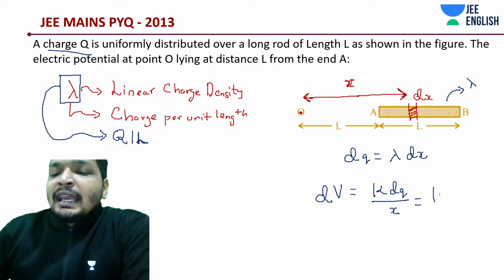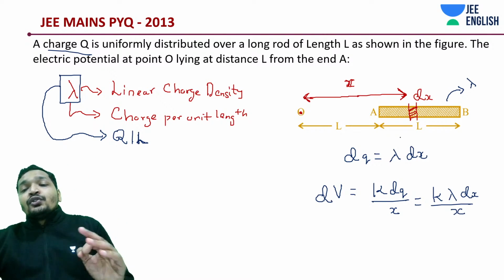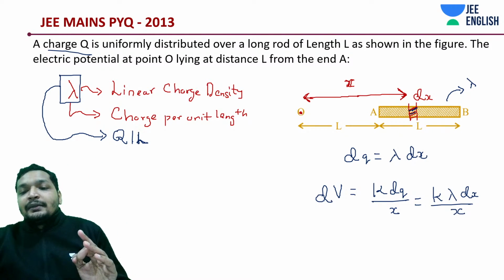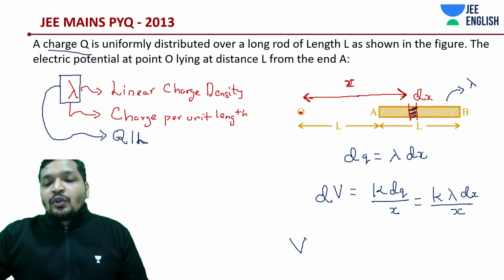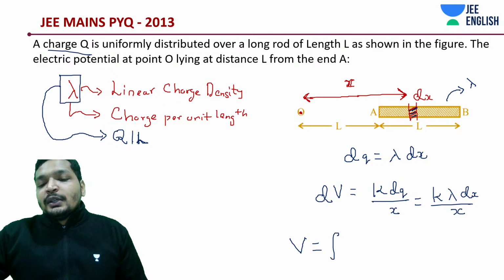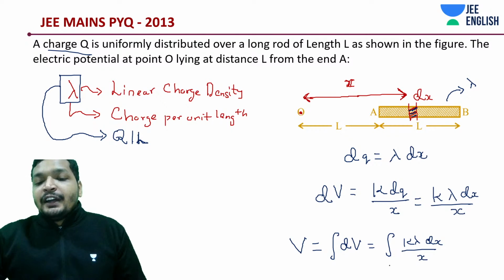So that is going to be k into lambda into dx by x. That is the potential due to just this element. The total potential is the integral of dV, k into lambda into dx divided by x, integrated from where to where?